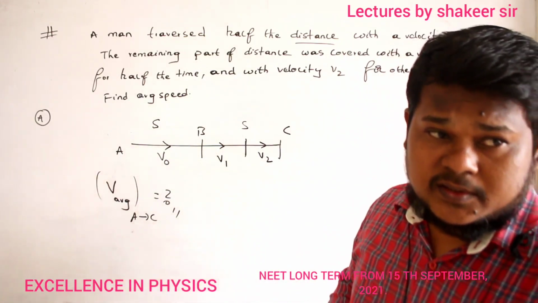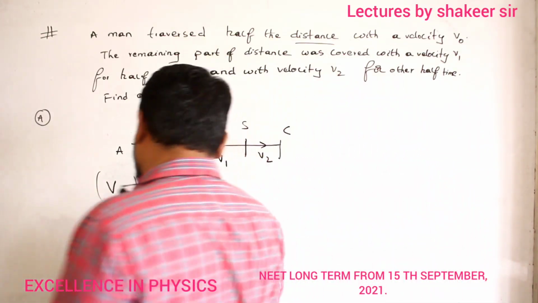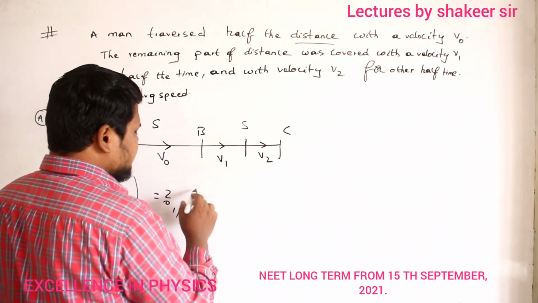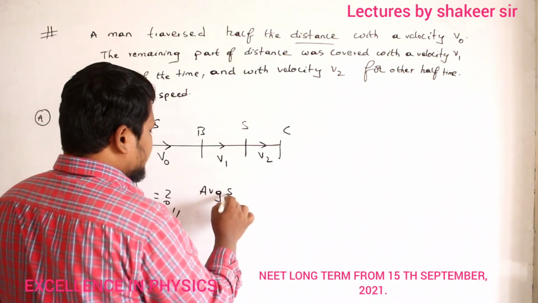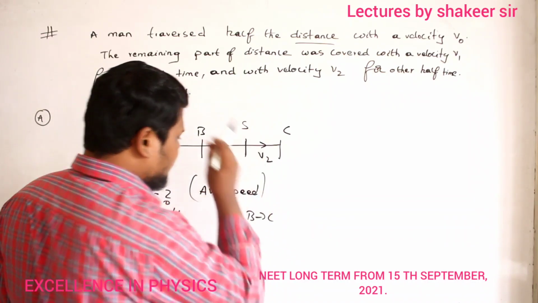v1 plus v2 by 2. For how many intervals? For 2 intervals. So first of all, I will calculate the average speed in between B and C. Clear? So average speed from where to where? From B to C. Clear?